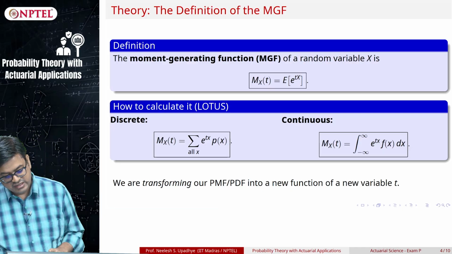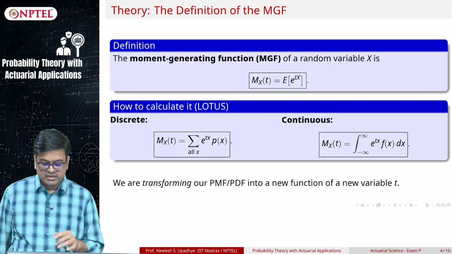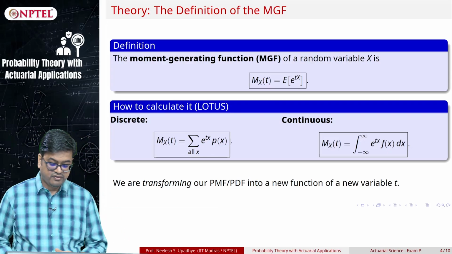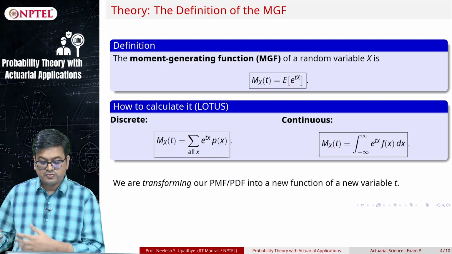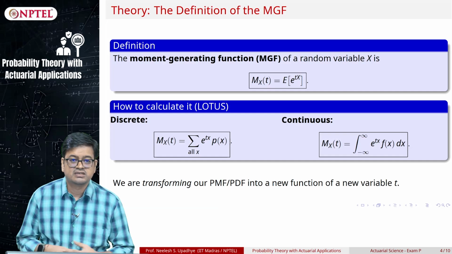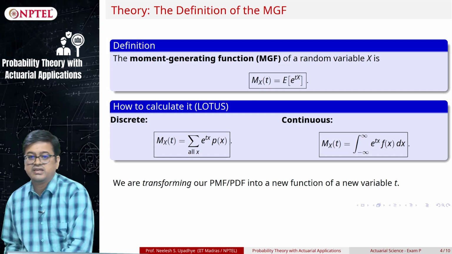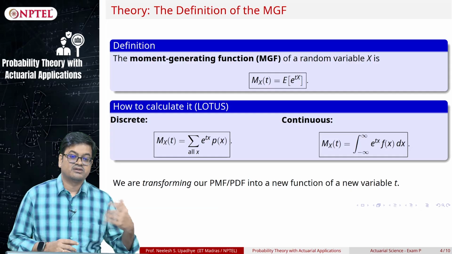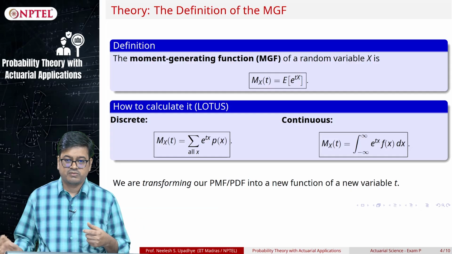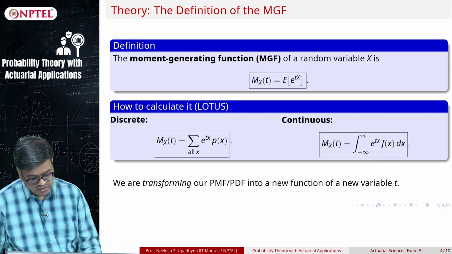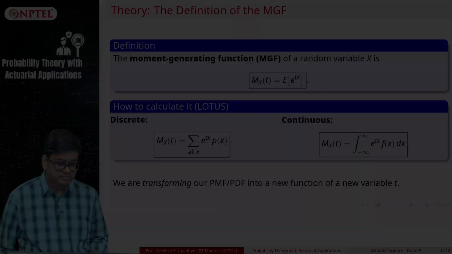In the continuous world, it is the integral of e raised to tx times f_X(x) dx. Now, because we are integrating out x or summing over x, we are mapping everything from the world of f_X into the world of t. That is why it is called a transform. It is mapping from the x world to the t world. So we have a new variable, which is t.